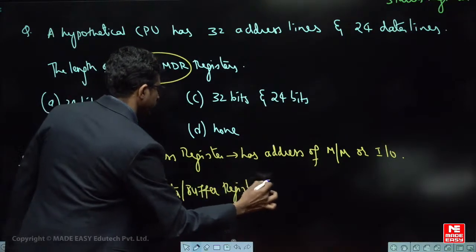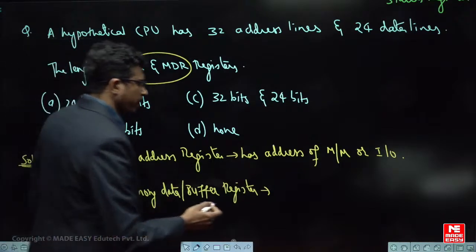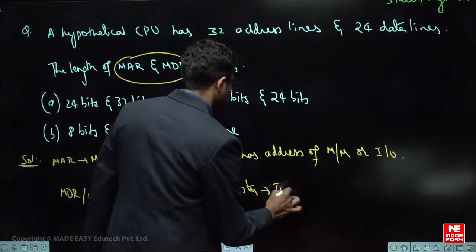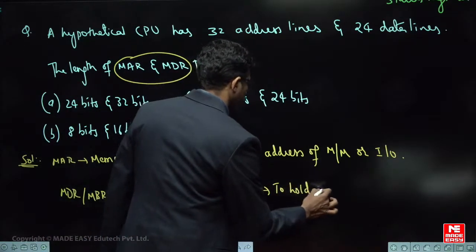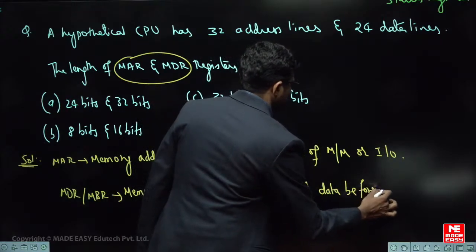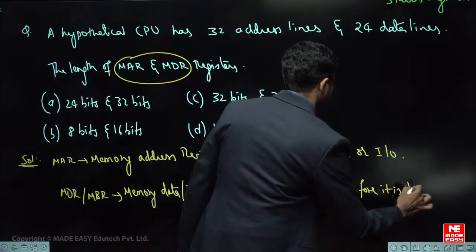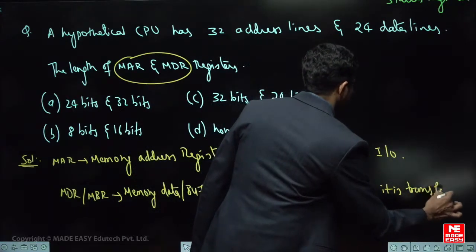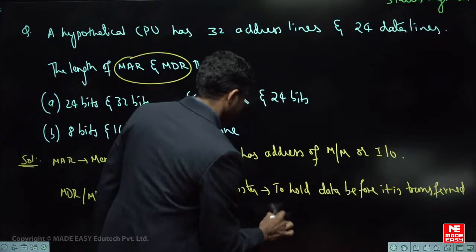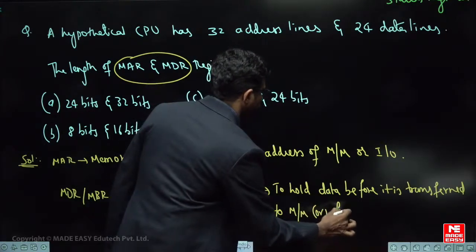What is the purpose of its use? It is used to hold data before it is transferred to memory, or from memory.